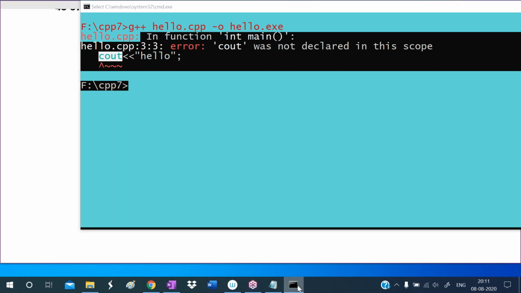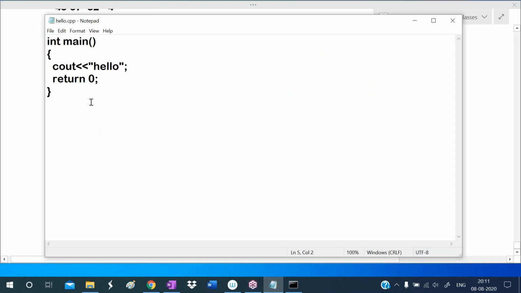So actually this cout is defined in one namespace. That namespace name is called std. So we write std, then the scope resolution operator like this. To use cout, we write std, then the scope resolution operator. Here std is the namespace name. std stands for standard. Whenever we want to use cout, we must use this namespace name and the scope resolution operator. This double colon is called the scope resolution operator.